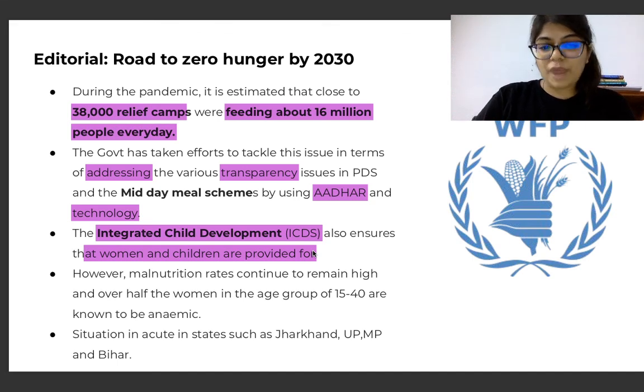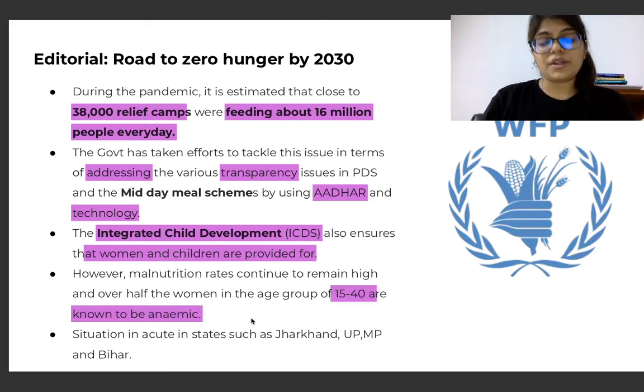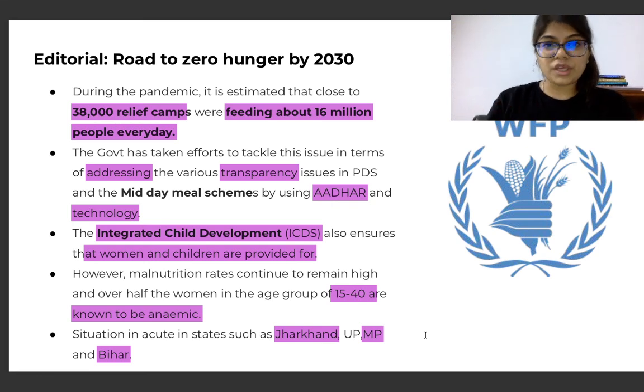However, malnutrition rates continue to remain high, and over half the women in the age group of 15 to 40 are known to be anemic, right? The situation is acute in states such as Jharkhand, UP, Madhya Pradesh, and Bihar. So these are very alarming numbers, and they really get you thinking as to what you can do as an individual to contribute to this cause of zero hunger by 2030.